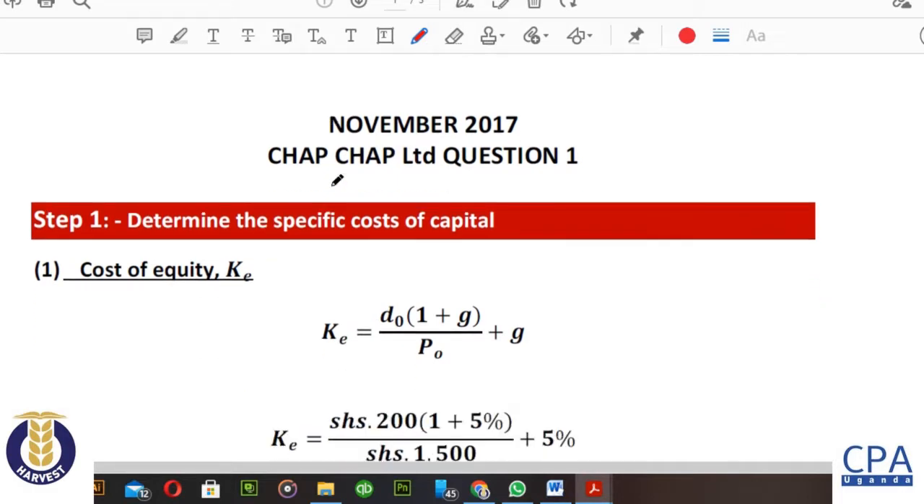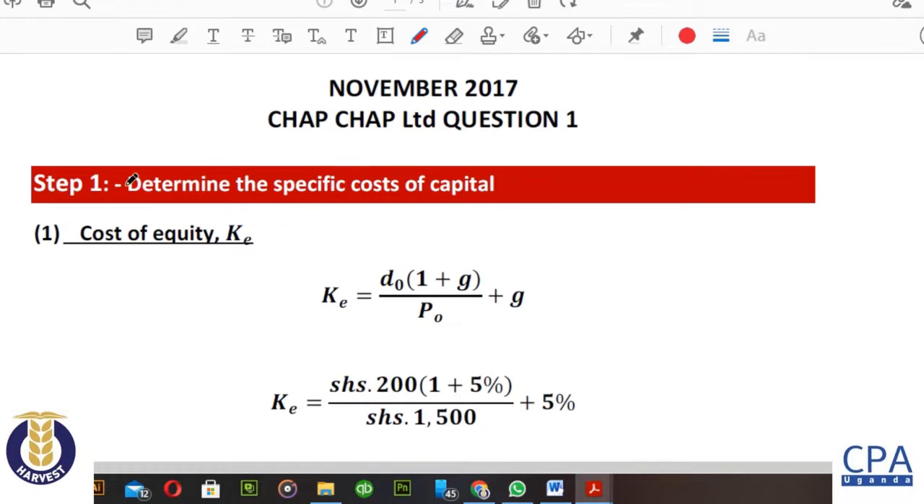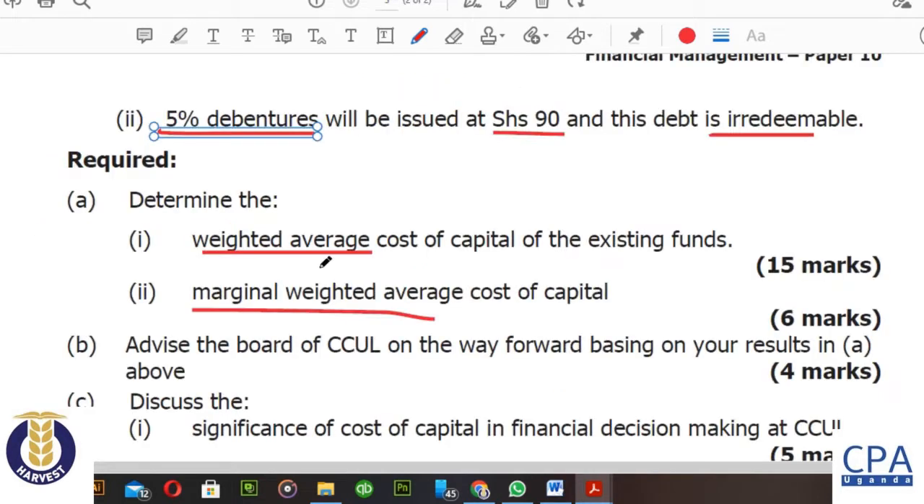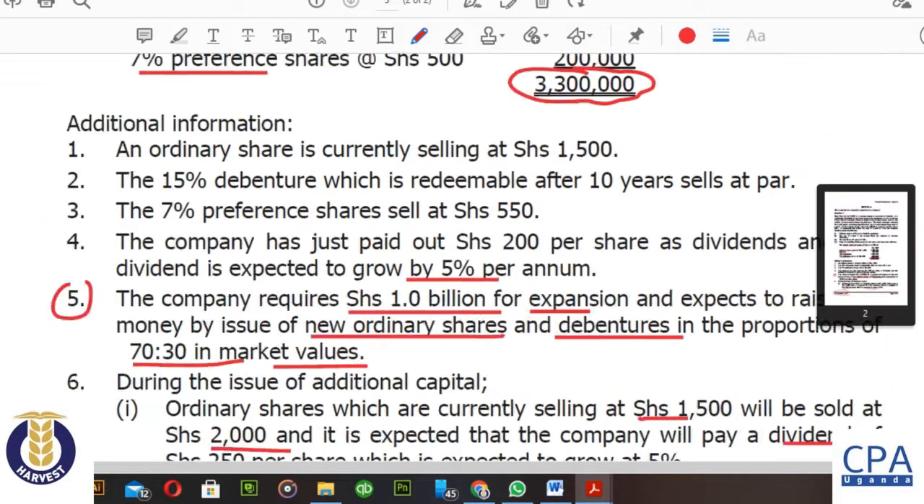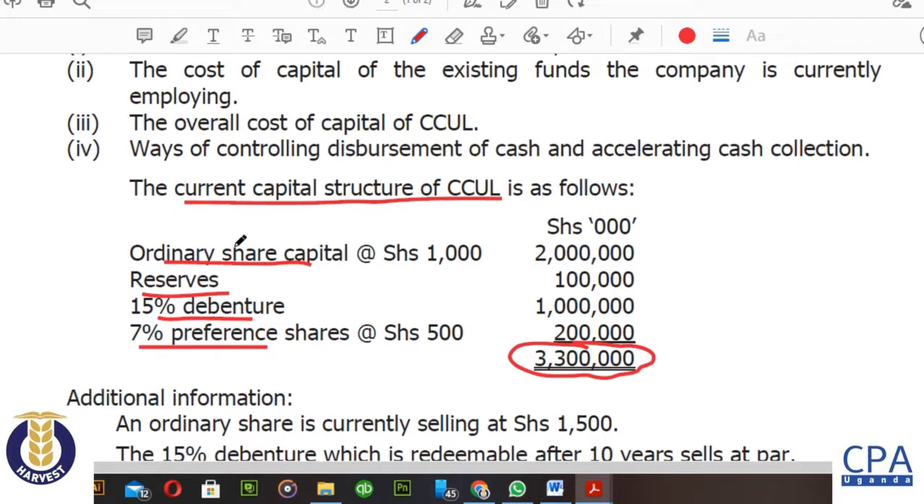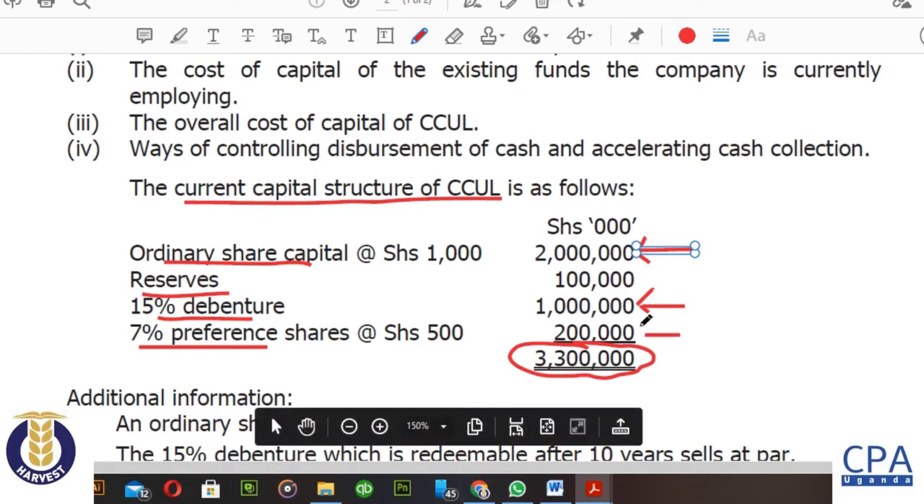As we discussed in our lecture, step number 1, you determine the specific costs of capital. The specific costs of capital are in line with the existing capital structure. So you're going to look for the ordinary share capital cost of capital. You have to look for KE, the cost of equity, which is for the ordinary shares, and then you look for KD for the debentures, then you look for KP for the preference shares.